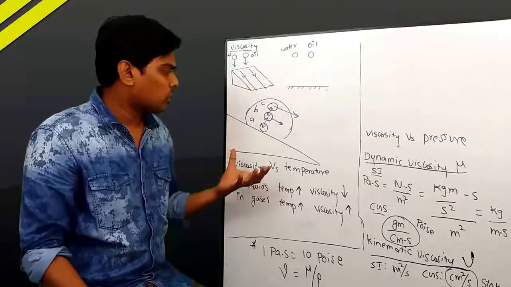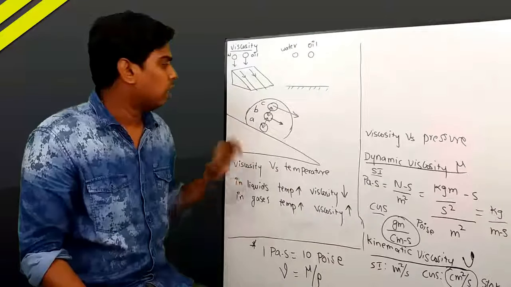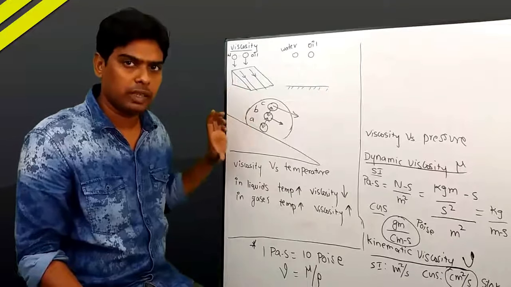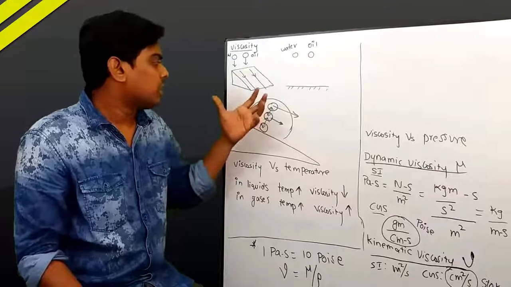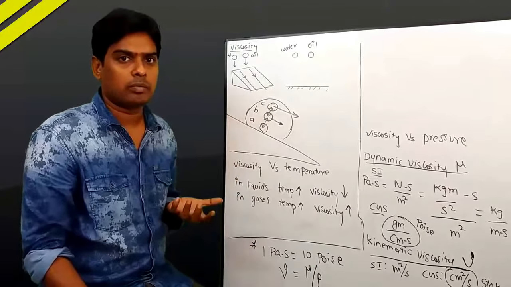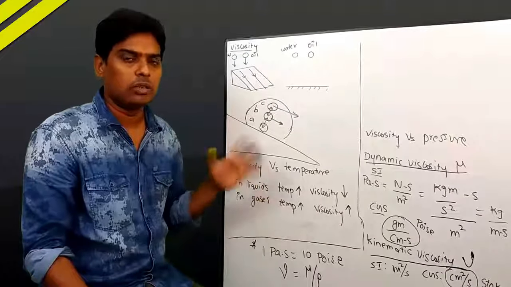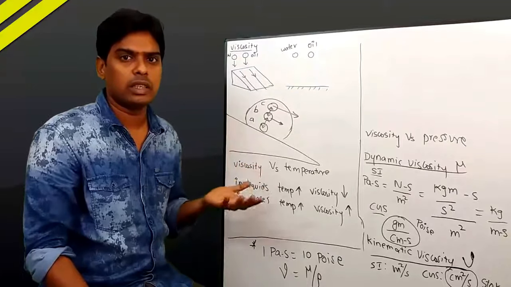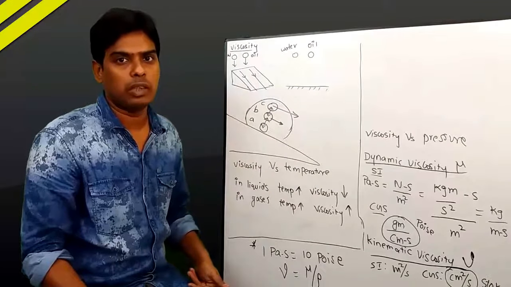More cohesive force, more resistance. That means if the intensity of the cohesive force is higher, the resistance is also higher, viscosity is also higher. So viscosity is finally due to internal resistance. That internal resistance is nothing but cohesive forces between the molecules.